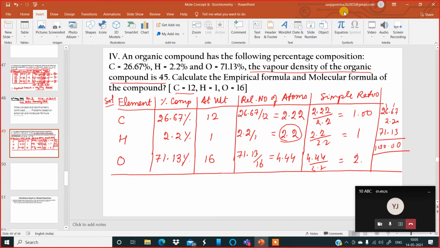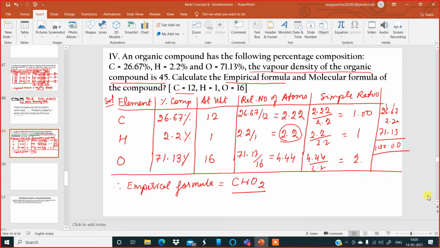Now we have got the simple ratio: carbon is 1, hydrogen is 1, oxygen is 2. Therefore, the empirical formula is CHO2. This is the first part of the answer. As soon as you get the empirical formula, now we have to start thinking about the molecular formula.